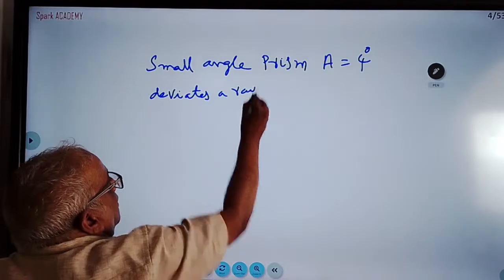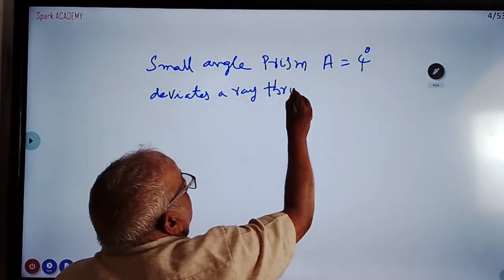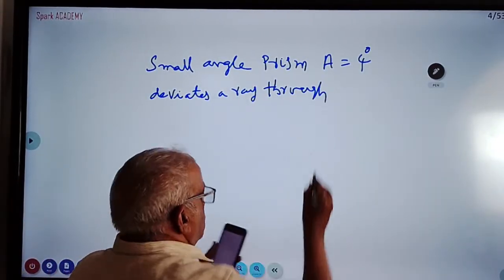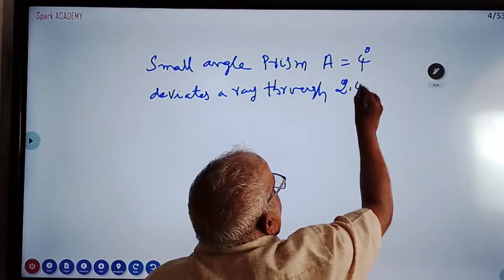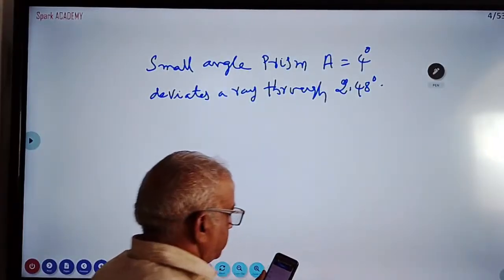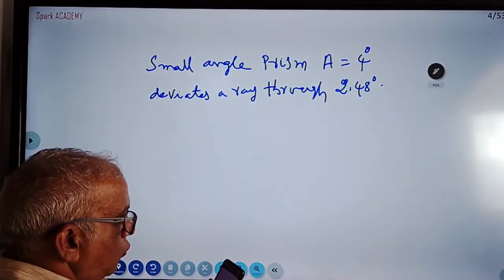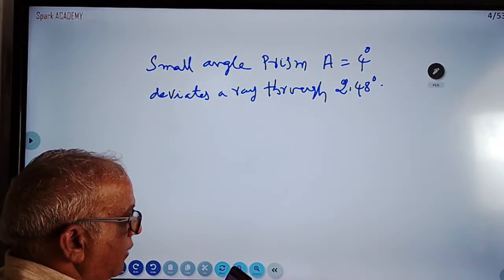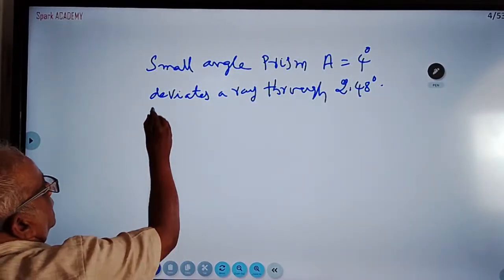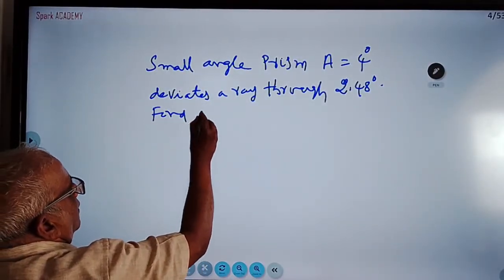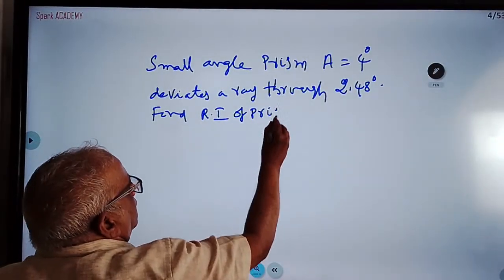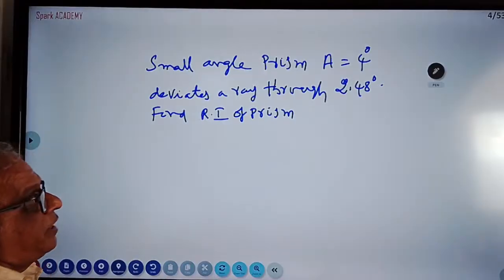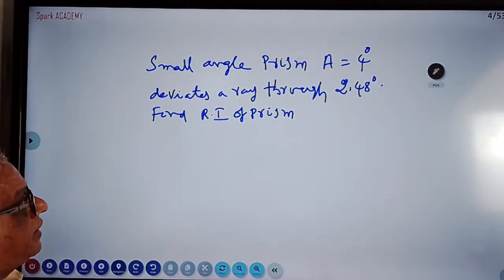A small angle prism with A equal to 4 degrees deviates a ray through 2.48 degrees. Find the refractive index of the prism. Refractive index means n of the prism. Small angle means A should be less than 10 degrees.